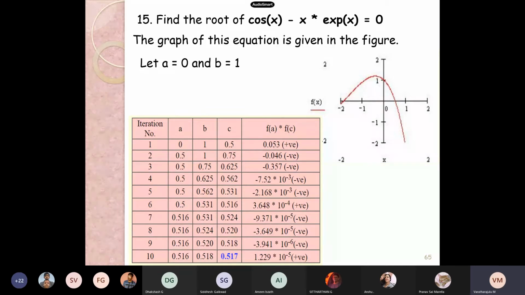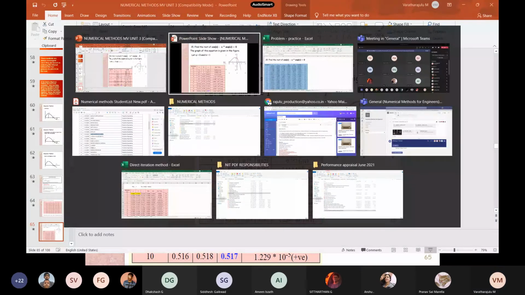We are getting the bisection value from A and B, therefore the root has to be taken from C. When we are interested in 3-digit accuracy, the root for this particular problem is 0.517. Let us check whether our Excel result is concurrent.